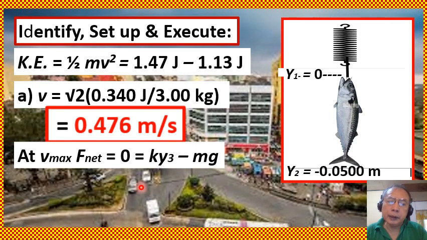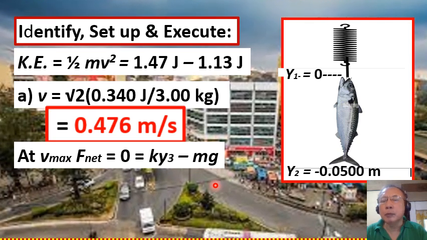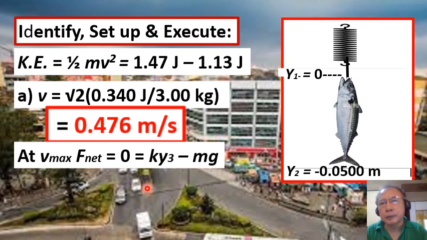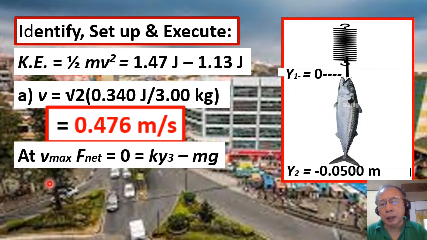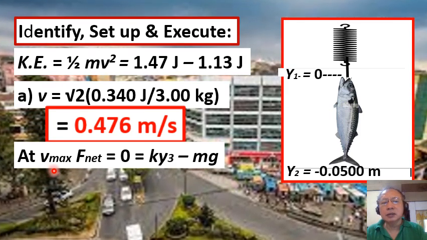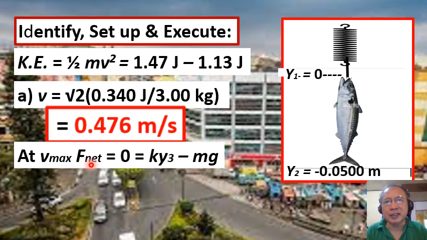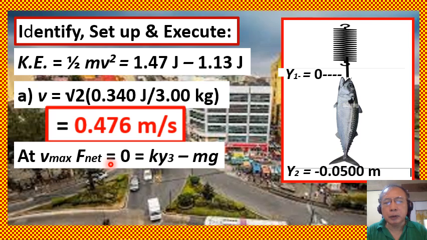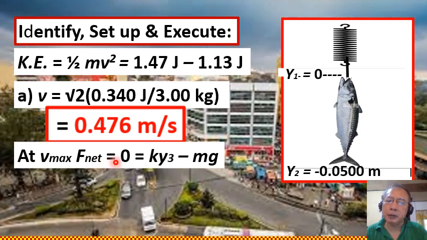we will recall the concept of Newton's first law of motion, the law of dynamic equilibrium. That means at that maximum speed, or Vmax, the fish experiences no net force. So the net force must be equal to 0.